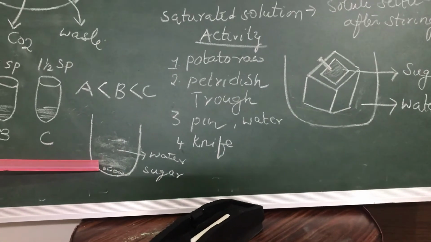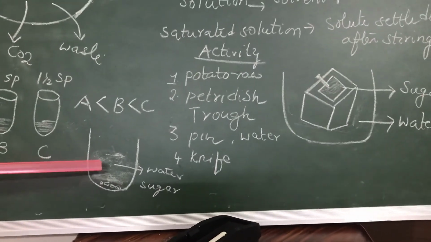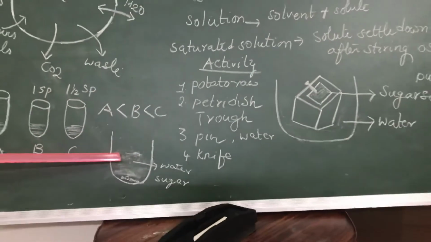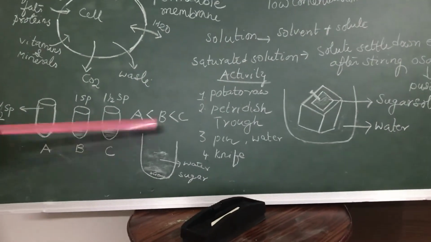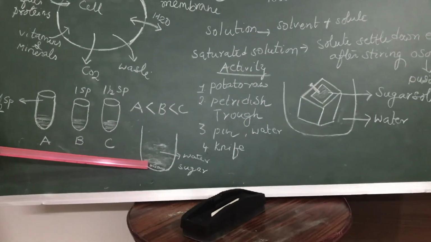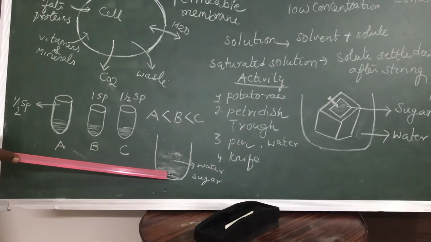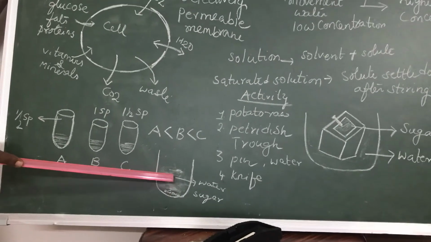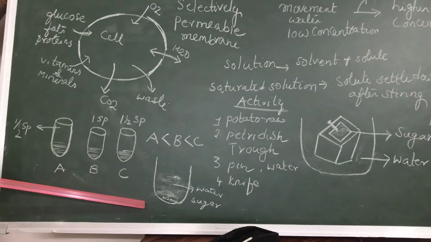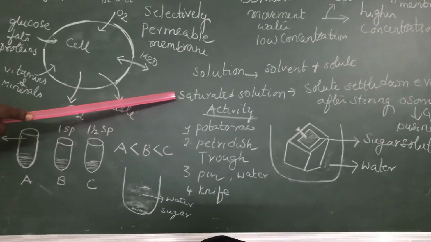What do we call a saturated solution? First you add 1 spoon, you stir it, it dissolves. Again you add another spoon, it dissolves. After some time, the sugar molecules settle down. Even after stirring, they cannot dissolve. Such a solution we call a saturated solution.